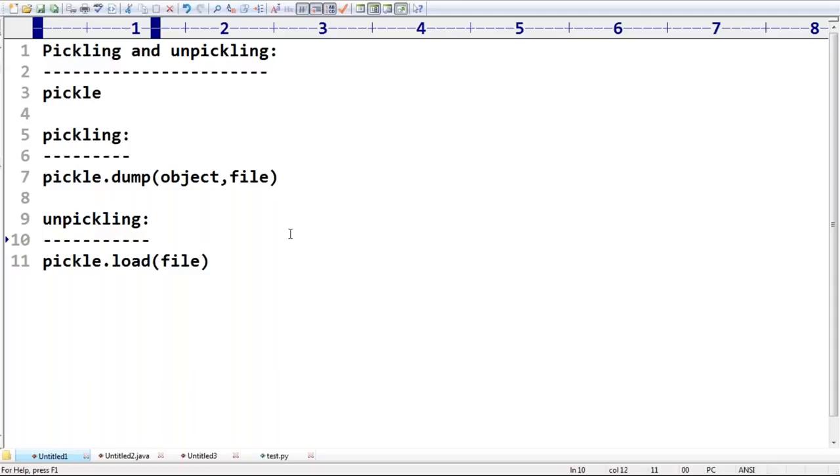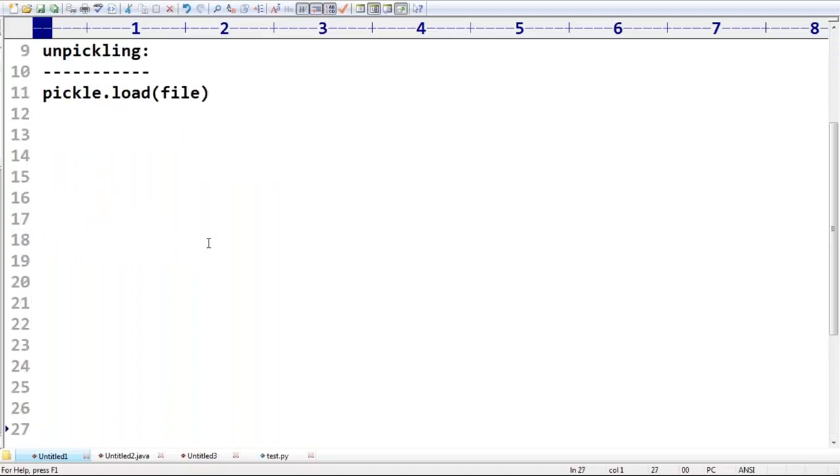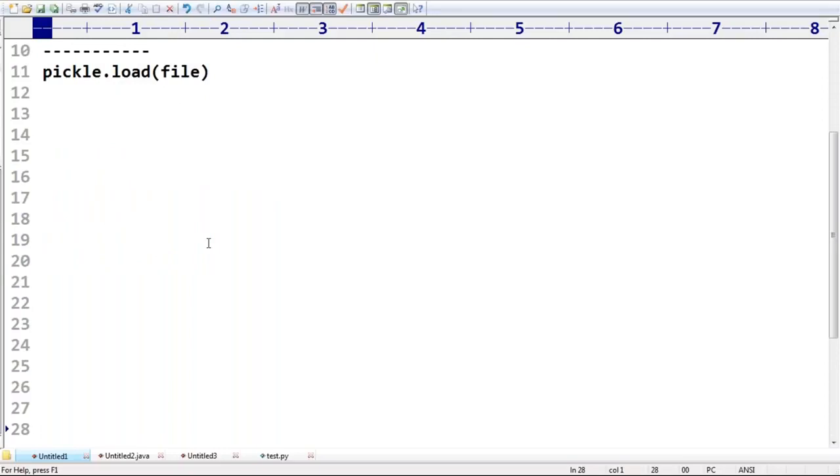Remember that. Now let me go for a small demo program. What is my program? Writing and reading the state of an object by using the pickle module. I want to do the serialization. How can you do that? Some people are asking, only one object? No, no. You can write any number of objects to the file. But anyway, that part I will take. Two examples I will cover: writing one object, and writing multiple objects. Don't worry.